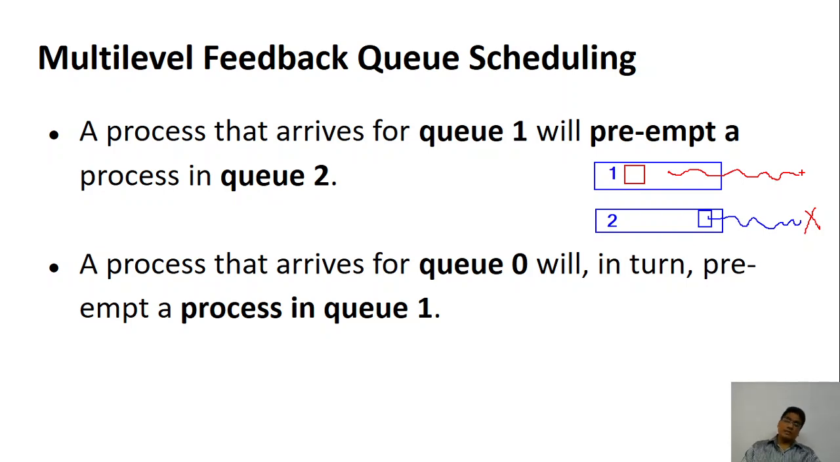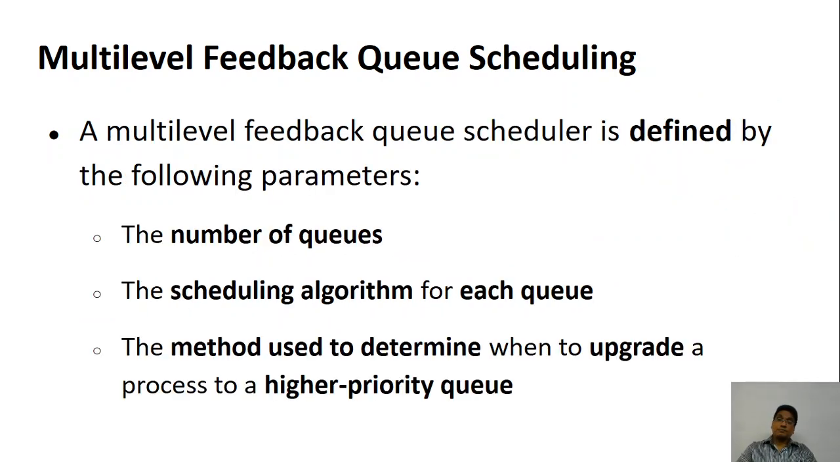Okay, in the same way, suppose you have one more level at the top, which is level 0. Suppose one more process comes at level 0, then this is preempted and the process at level 0 will continue. So higher priority always stops the lower priority and it gets executed.